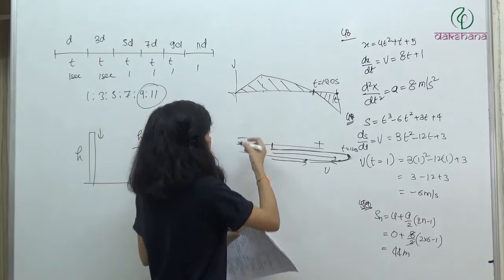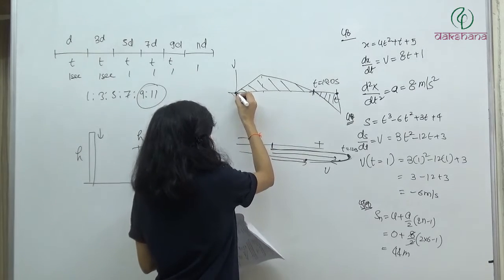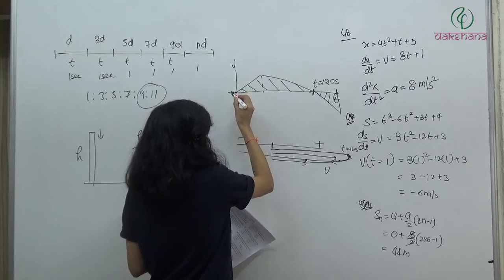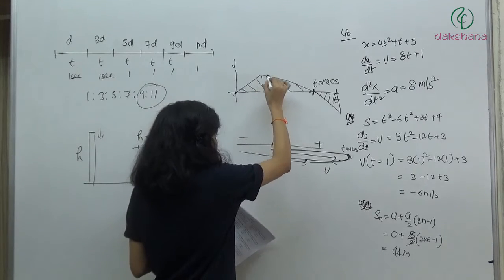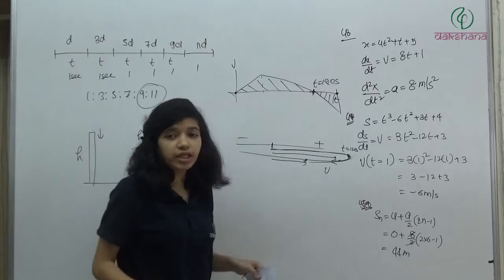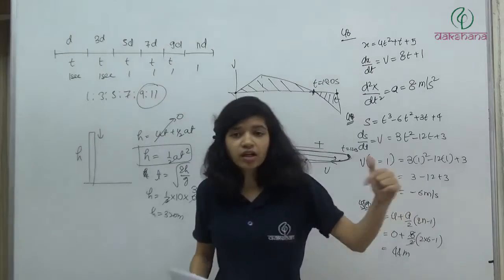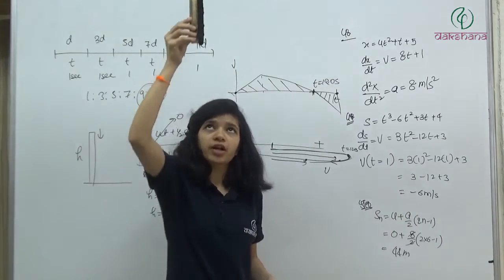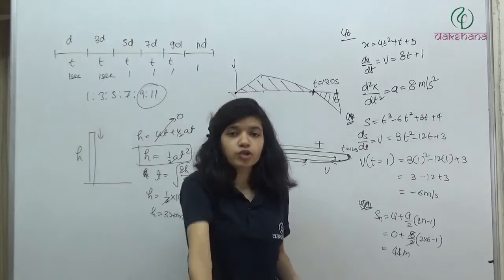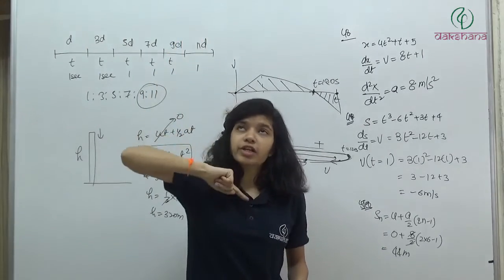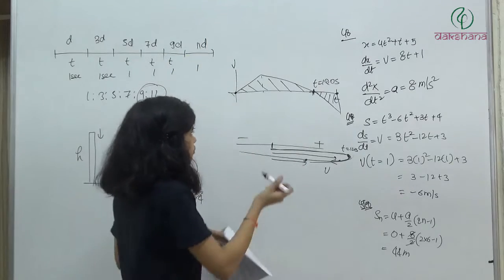So when does velocity become zero? Initially the rocket started from zero and slowly velocity increased and then again it decreased and has become zero. After this point velocity is negative. So it will start coming back. So something like this will happen: first it will go, velocity increases, then velocity decreases and then it becomes zero. So when will the maximum height be reached? When its velocity has become zero. Up to that point, it will keep on going in this direction. So just what we have to do?